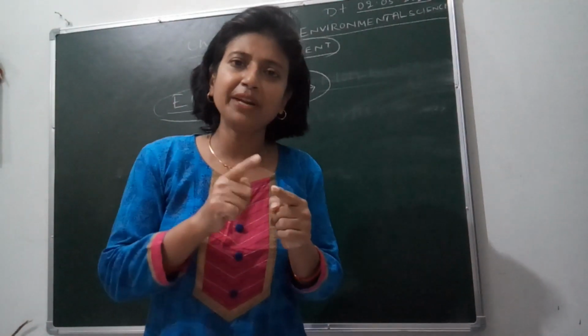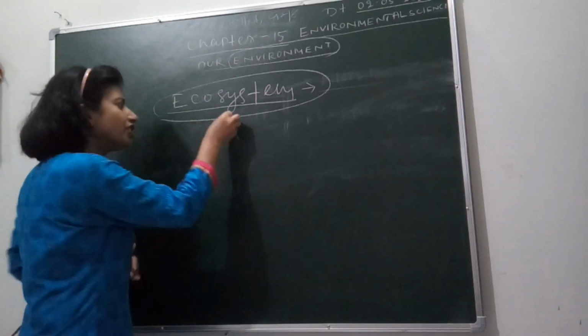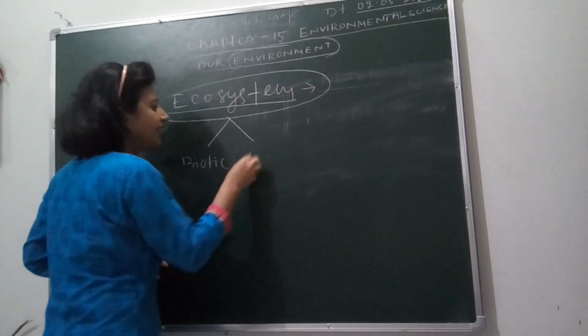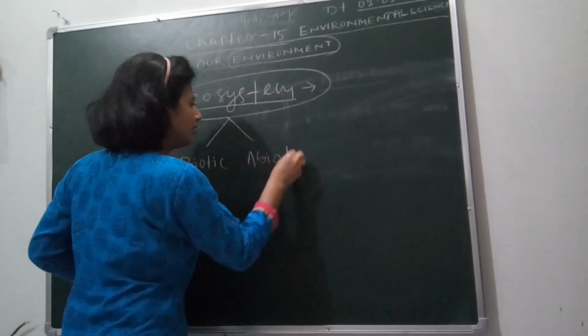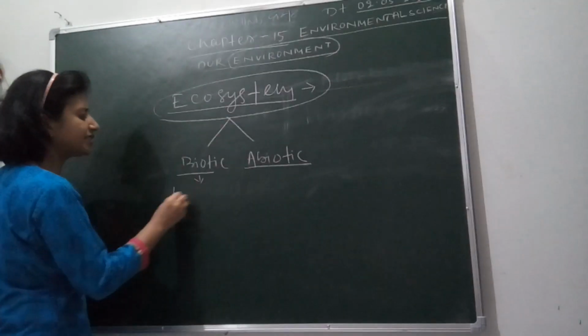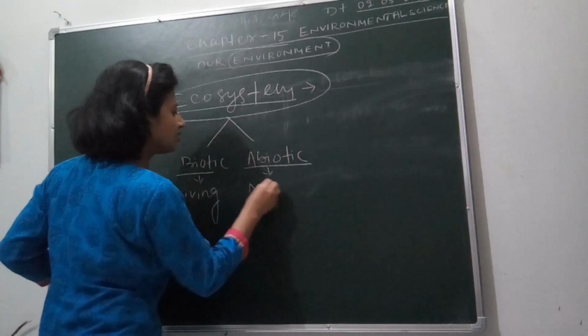Although they are the same in meaning, ecosystem is a part of environment, and it consists of both biotic and abiotic substances. Biotic means living substance and abiotic means non-living substance.